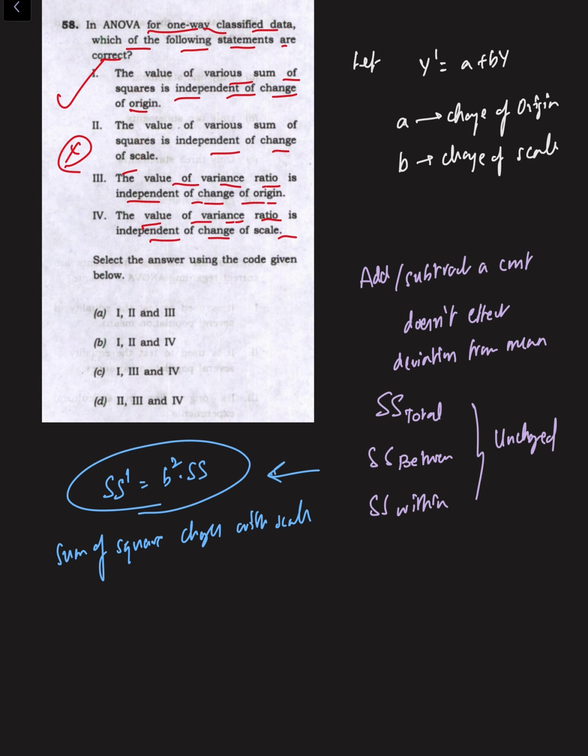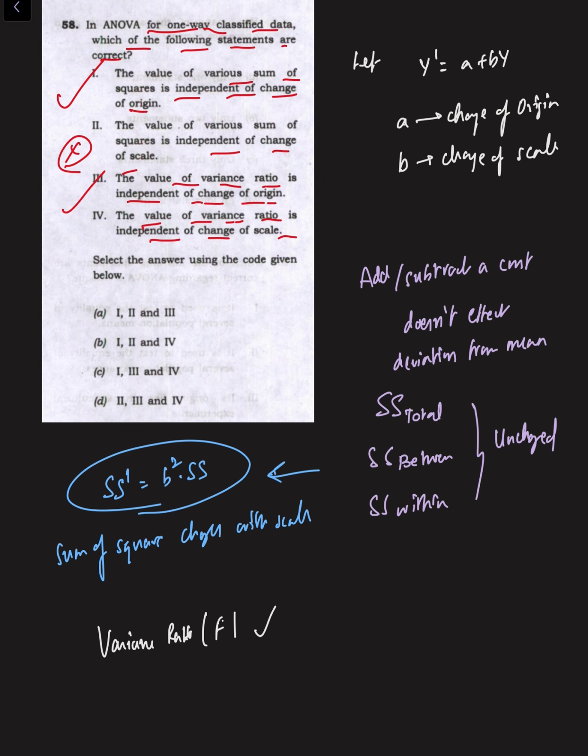Next, the variance ratio. If we consider the variance ratio, that is the F-statistic, it is independent of change of origin. That is correct because both numerator and denominator are unaffected. So F is unchanged. So statement 3 is correct.